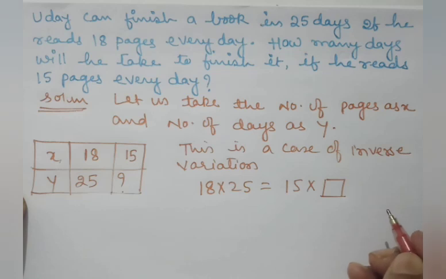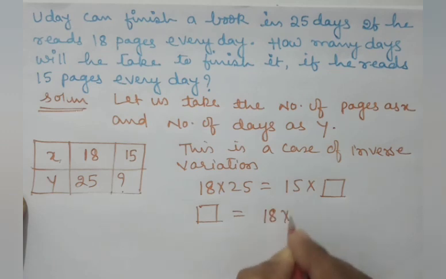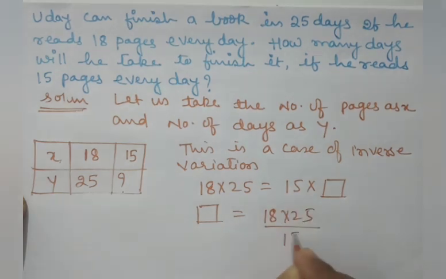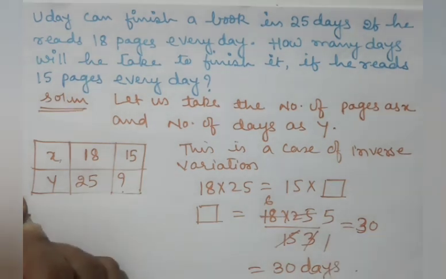What is your unknown number? Number of days in which he is going to finish. So this will be equal to 18 into 25 by 15. 5 3s are 15, 5 5s are 25, 3 1s are 3 and 3 6s are 18. This will become 30. What is this 30? This is 30 days.